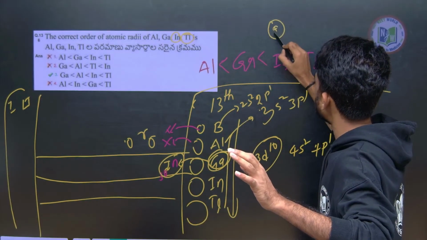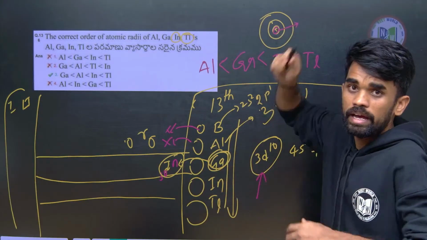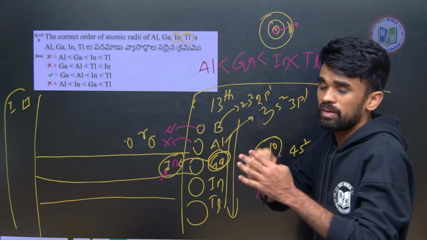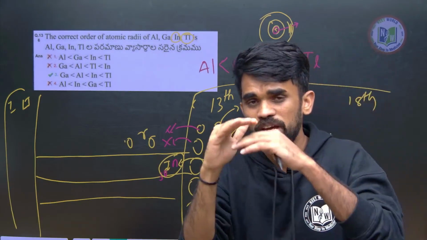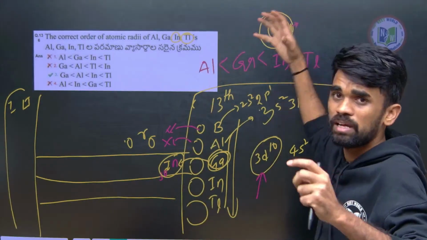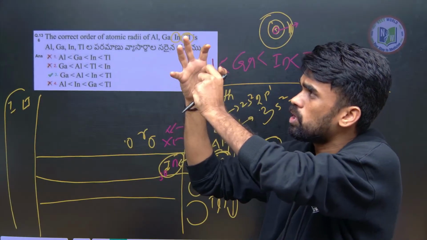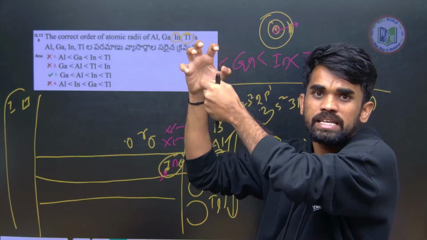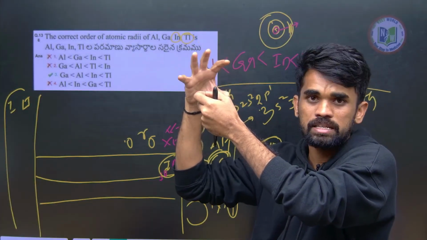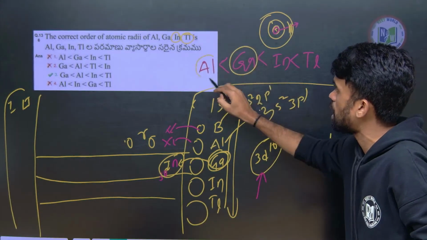If this is a center nucleus, these nuclear forces will be acting up to the nth level electrons. Whenever these inner electrons are weakly shielding, having very poor shielding effect, the nuclear forces will act up to the nth level and the size will be compressed. Why does the size compress? Because the nucleus strongly attracts the valence electrons towards itself and makes the size compressed or decreased. Therefore gallium has a relatively lower size than aluminum.